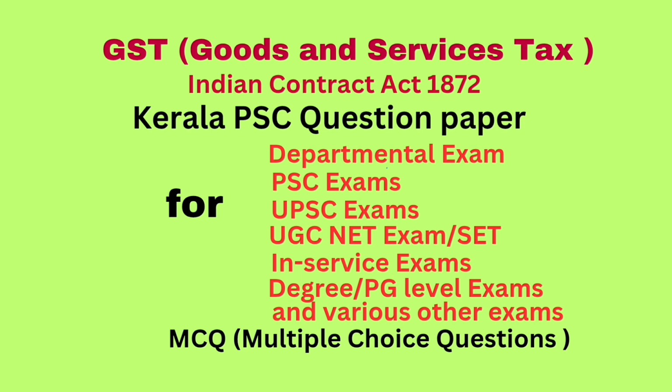Date of test: 7/11/2022. Question number 1. One of the purposes of the Central Goods and Services Tax Bill 2017 is dash. Answer: to simplify and harmonize the indirect tax regime in the country.